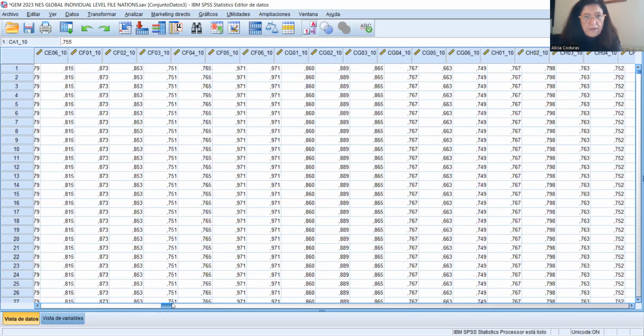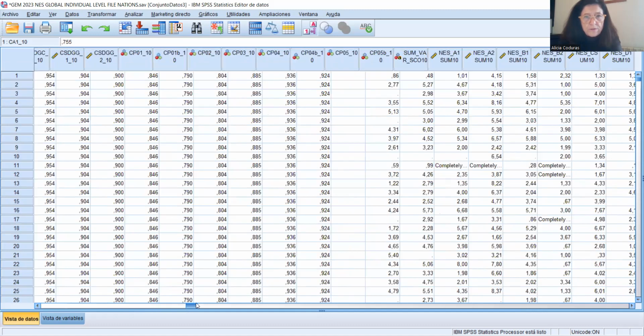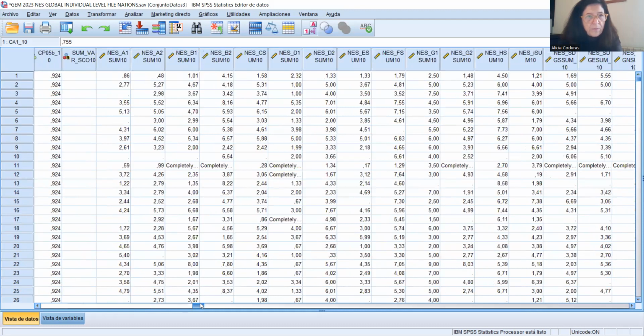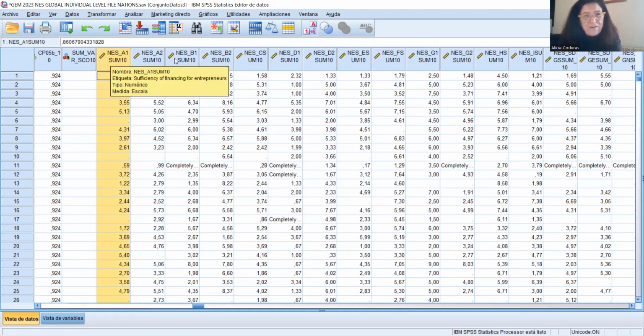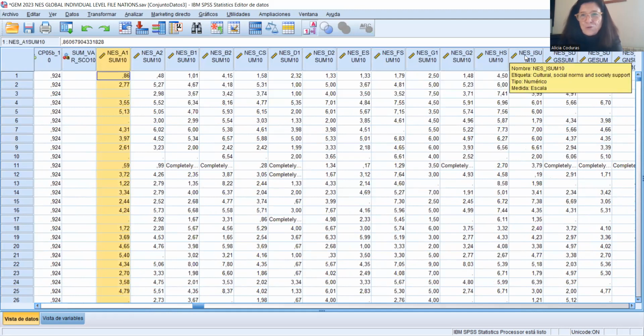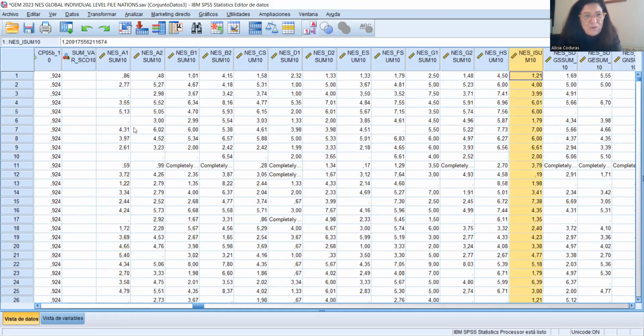And then we get new variables, 13 new variables, which are what we call the EFCs or summary variables or principal components or pillars of the NES. You can call them as you wish, but we have 13, from sufficiency of financing to cultural and social norms.